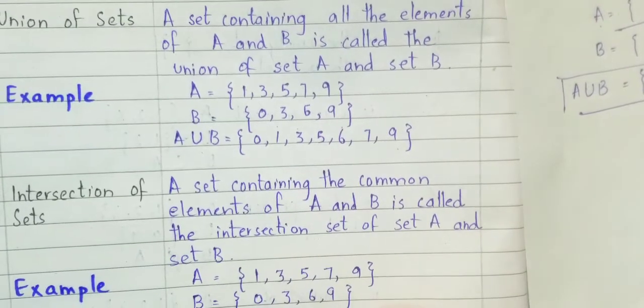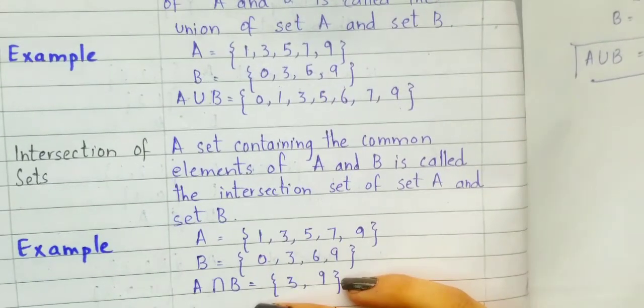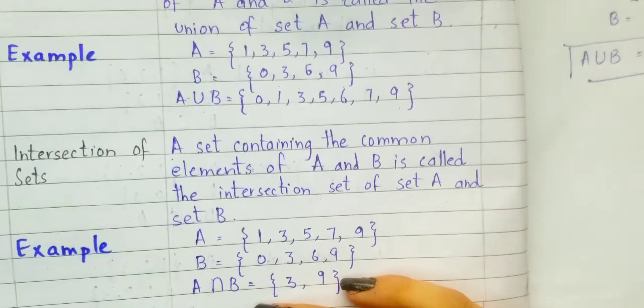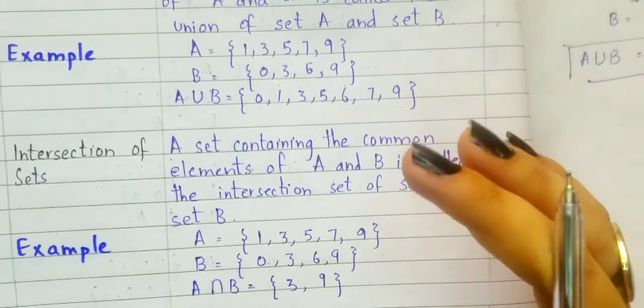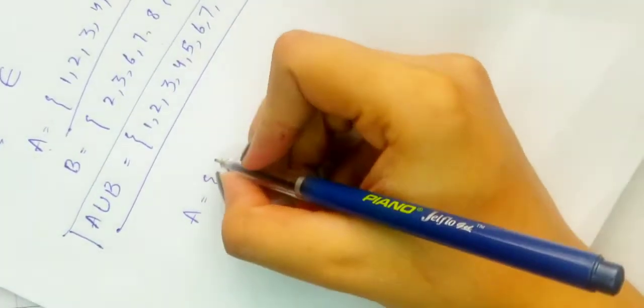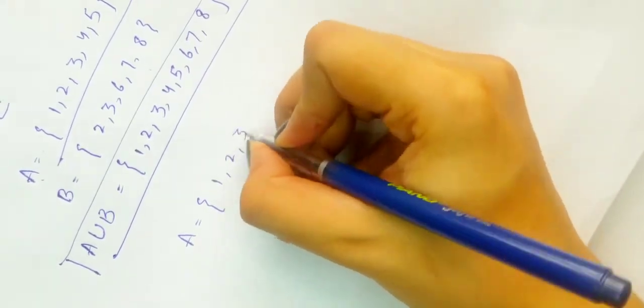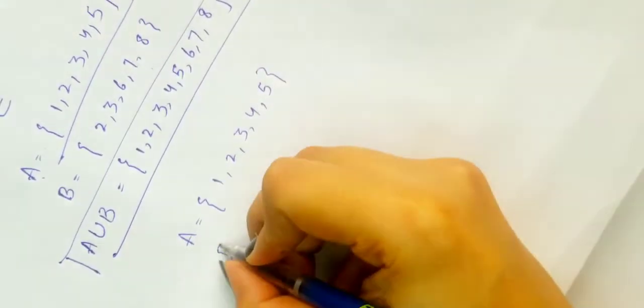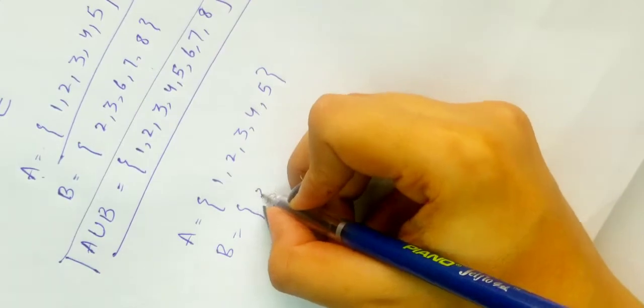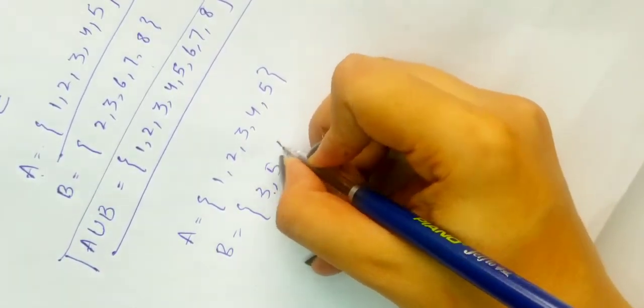Now when we talk about the intersection of sets, a set containing the common elements of A and B is called the intersection of sets A and B. In intersection we are focusing on the common elements that the two sets contain. Let's suppose in set A the members are 1, 2, 3, 4 and 5, and set B contains the elements 3, 5, 6, 7.